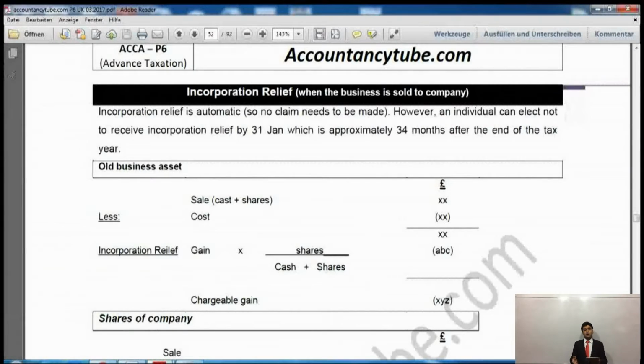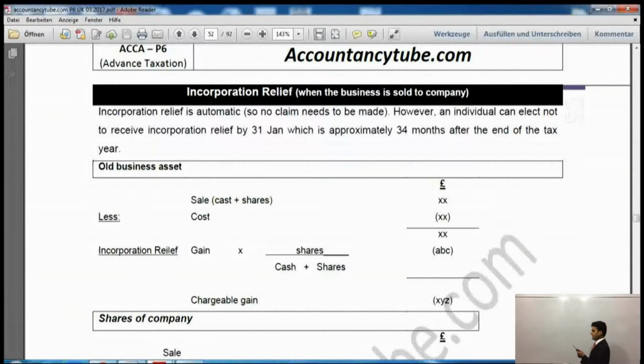So if you are that kind of person, then you can say, I don't want this relief, I want to pay it now. All right. So HMRC says that that's fine. But you will have to tell HMRC by 31st January, which is approximately 34 months after the end of the tax year.